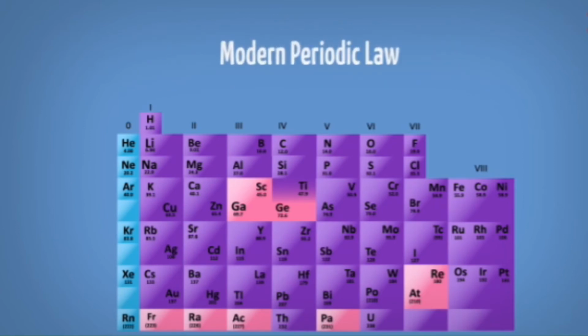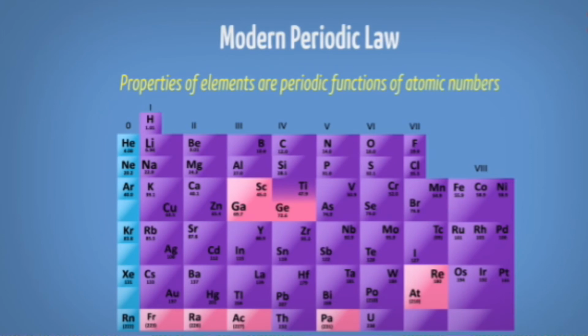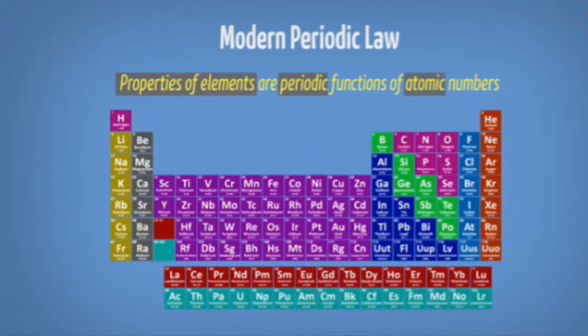So coming to the modern periodic law. Who stated this modern periodic law? It was stated by Henry Moseley, an English physicist. The properties of elements are periodic functions of their atomic numbers. Until now everyone spoke about atomic masses only.